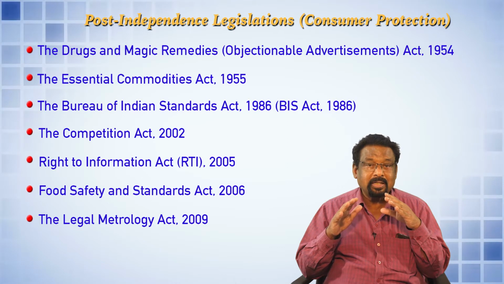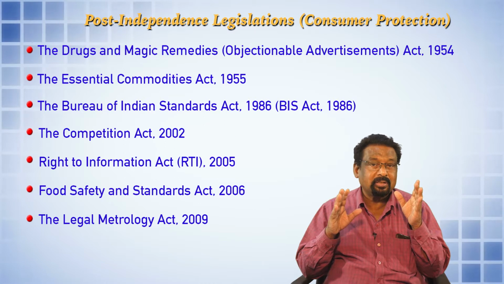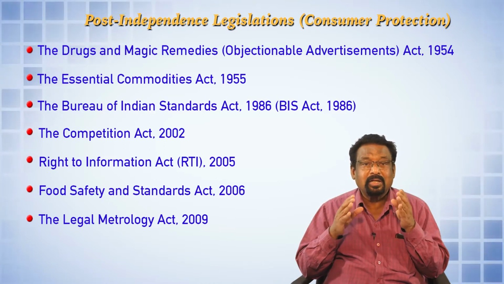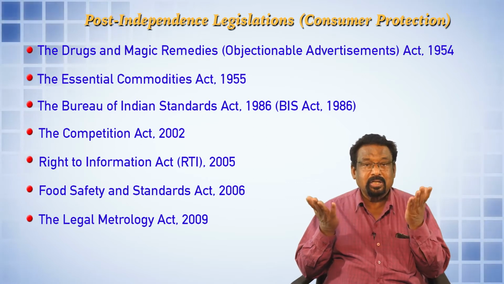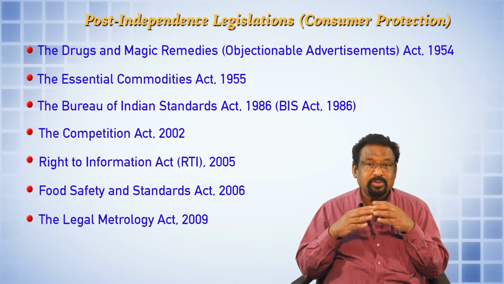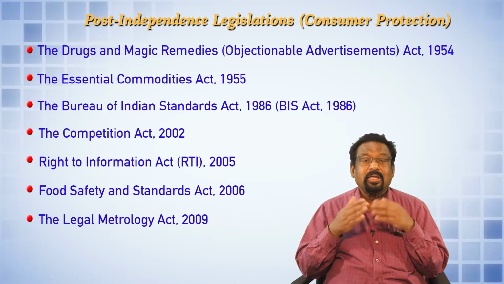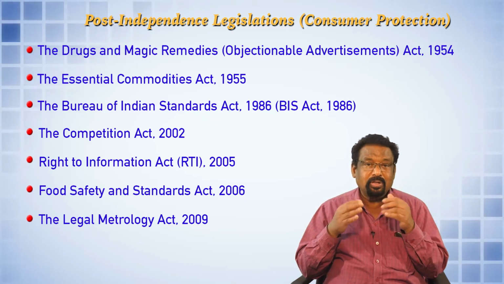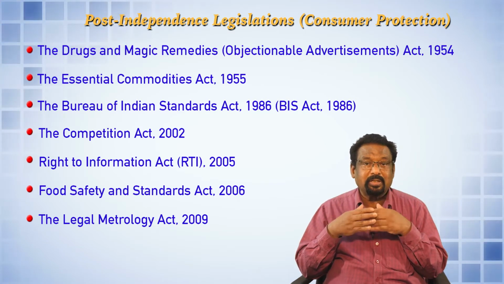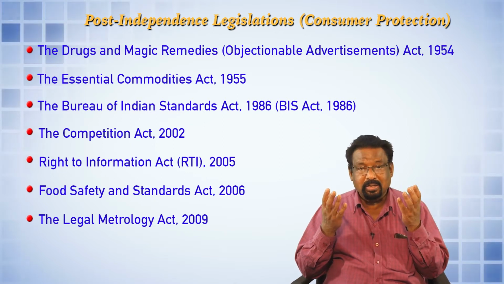Then the Competition Act. In a country like the USA, the Competition Commission and the Consumer Commissions are under one umbrella, whereas in India they are kept under 2 umbrellas separately, Consumer Commission and the Competition Commission. In this way, the Competition Act 2002 is equally important. And the Right to Information Act, as we all know, is very, very important. Any consumer who is not getting relief, who wants to get vital information, can use this Right to Information Act for gathering information from the concerned producer, seller, and all other agencies.